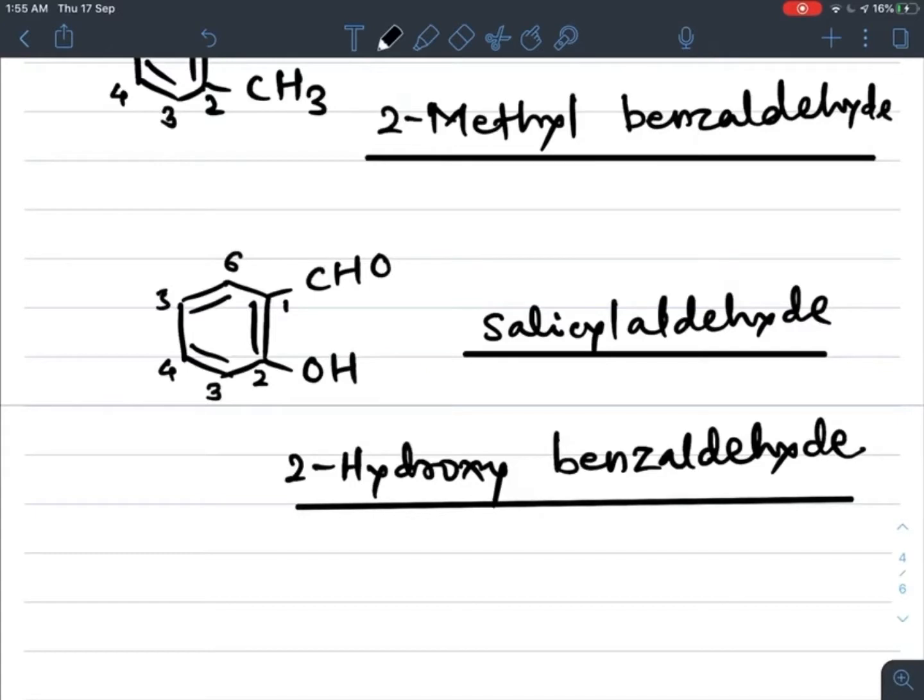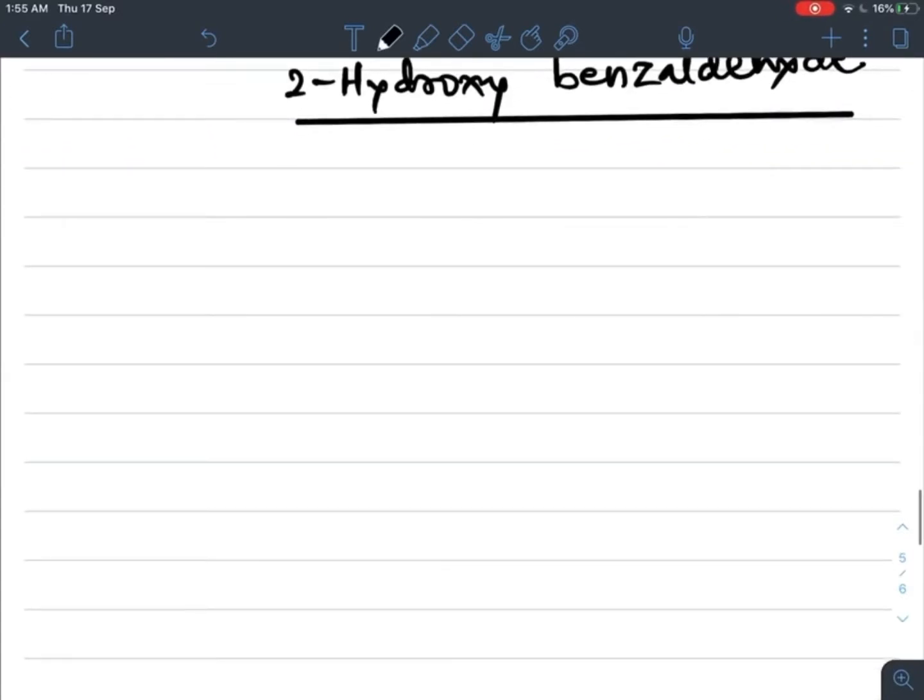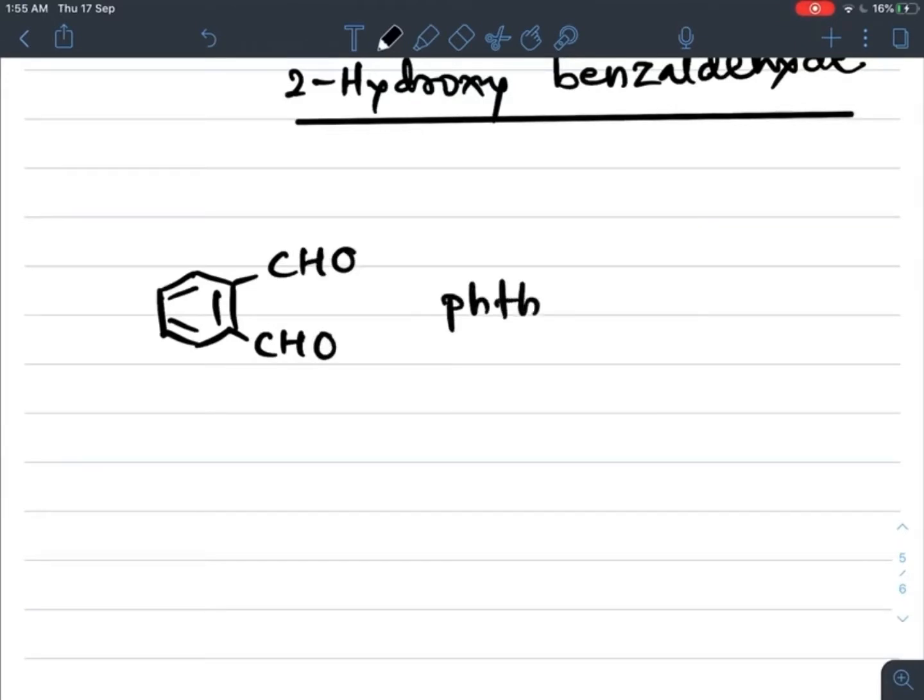If we take one more example, if to the benzene ring 2 CHO groups are attached, this one CHO and at the adjacent carbon the second CHO, then its name is phthalaldehyde, PHTH. In this name, PH is silent, so its pronunciation is thalaldehyde. And what is its IUPAC name?